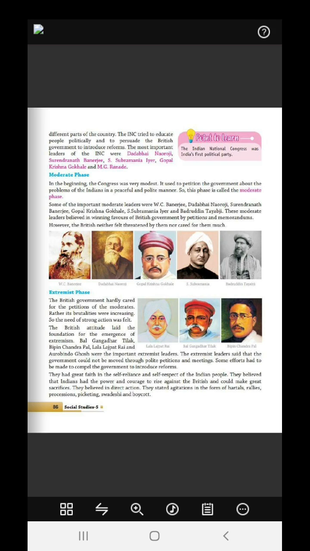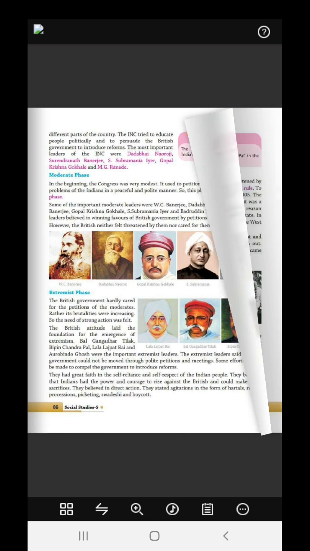What were these actions? They produced hartals, rallies, processions, picketing, Swadeshi, and boycott. So what did they do? They burned all the British goods, and they killed Britishers. They were extremists. They produced hartals, and rallies used to block trains, buses and roads. What we call strikes today was done by them. When they demanded Swadeshi, they demanded Swaraj. They told the British, you don't have to rule for us. We will rule for ourselves only.